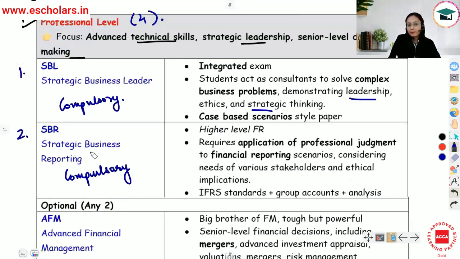Then the second paper, that is Strategic Business Reporting. This is a higher version, advanced version of financial reporting जो आपने skills level पर करा है. So उसी का एक higher level है SBR. So here some financial reporting scenarios will be given. You will have to apply your professional judgment. You will have to consider the needs of various stakeholders. उनकी क्या ethical implications हो सकती हैं. Accordingly, you will have to take some financial decisions. So here you study about IFRS standards, group accounts, group analysis. ये सब कुछ इसके अंदर cover होता है.